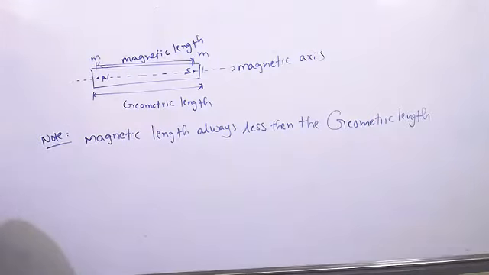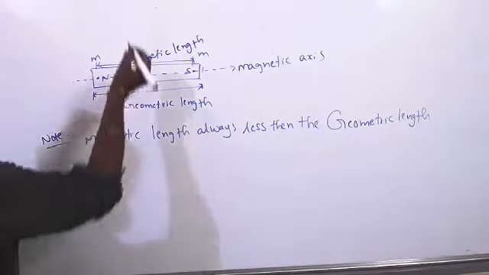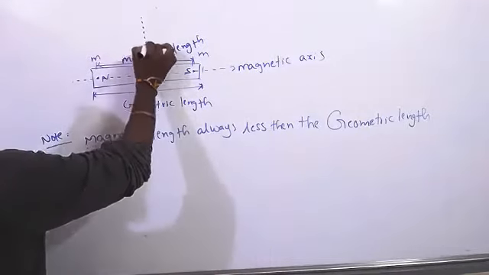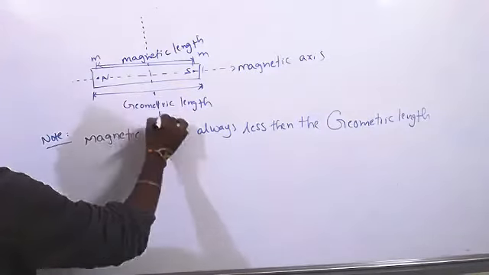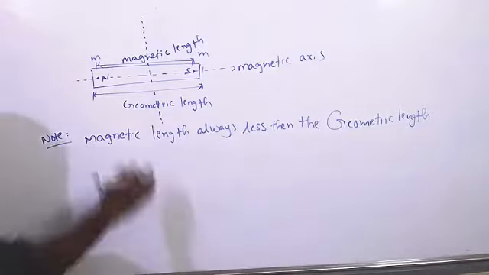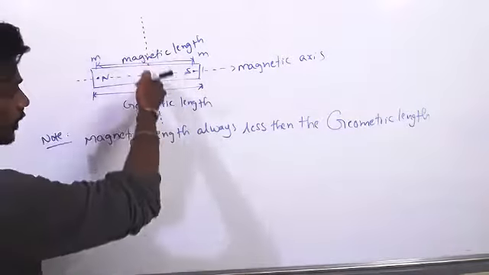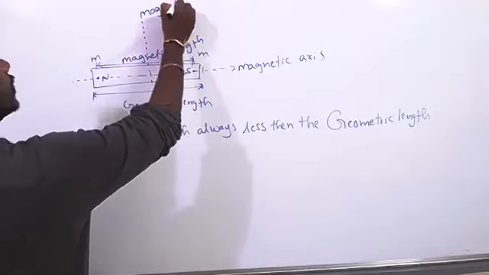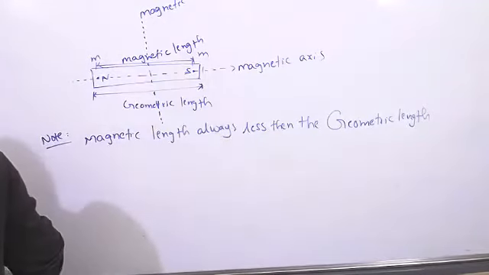And the line which is passing vertically through the magnetic axis is called the magnetic meridian.